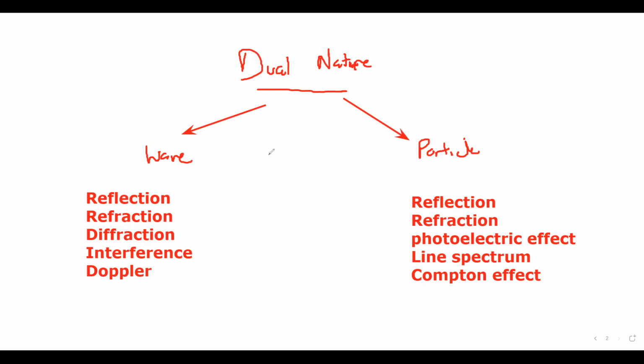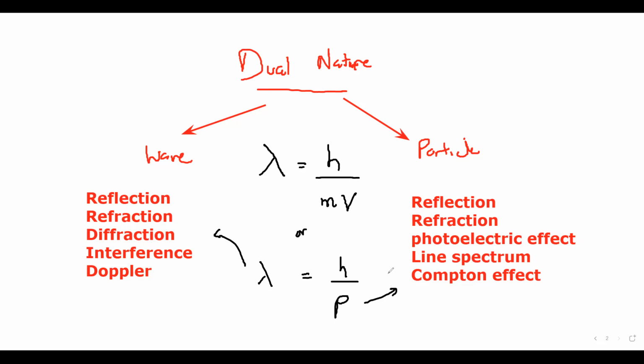So he sums up this idea. He suggests that light has a dual nature, and the formula relates momentum, because momentum is for particle and wavelength is for wave. So lambda equals h over mv, where mv is the momentum. We can also write lambda equals h over p, where lambda is for wave and momentum is for particle.